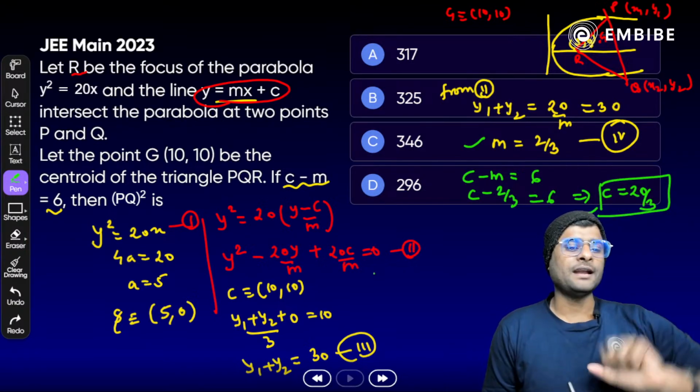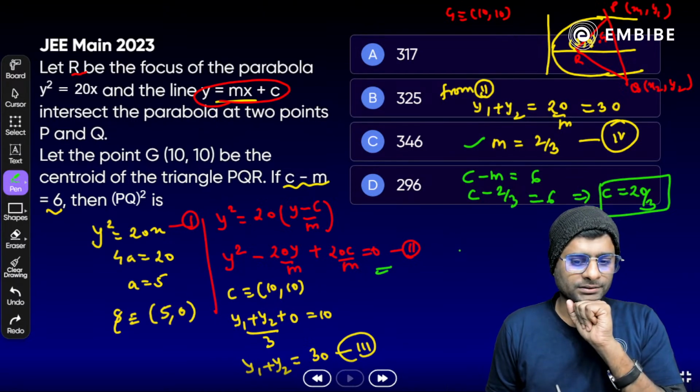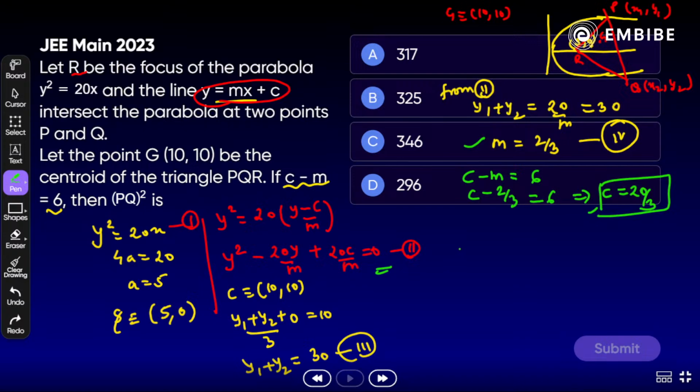Just substitute both the values in equation number second. Correct? So equation second will become what? Any idea? Equation second आपका क्या हो जाएगा? y square minus 20 by m, m means what? 2 by 3, y plus 20 times c by m. c is 20 by 3 and m is what? 2 by 3, is equal to 0. Now further we have to solve it. What we get here?